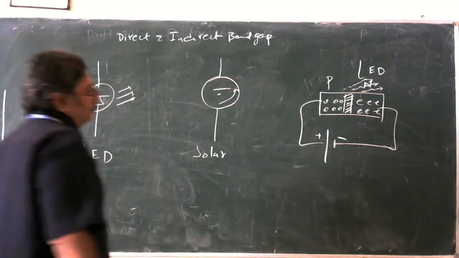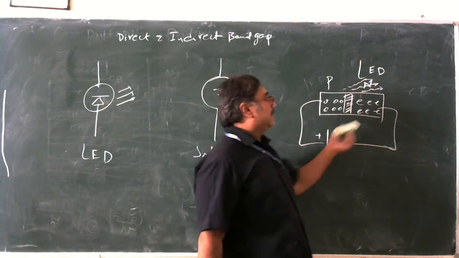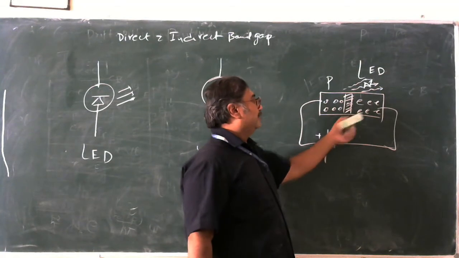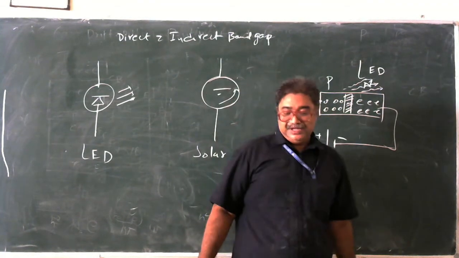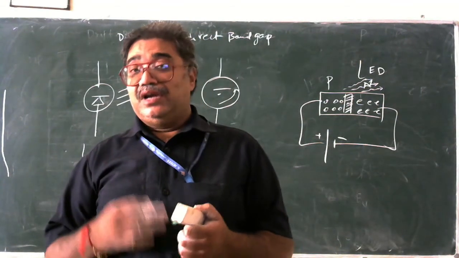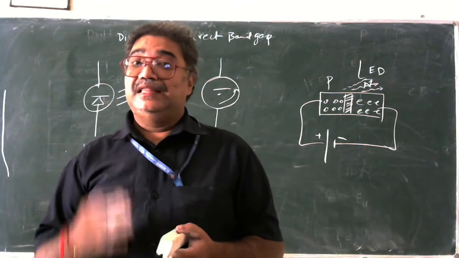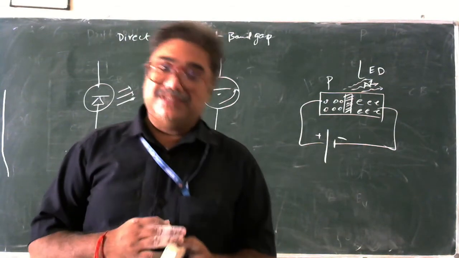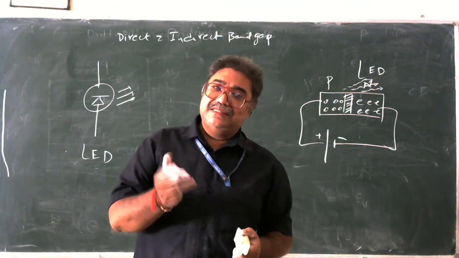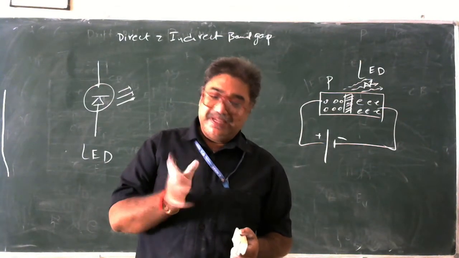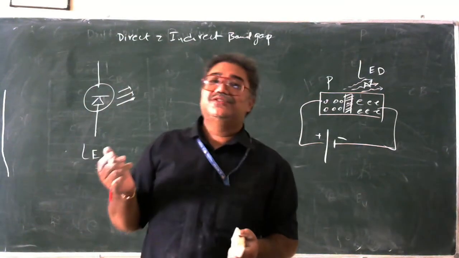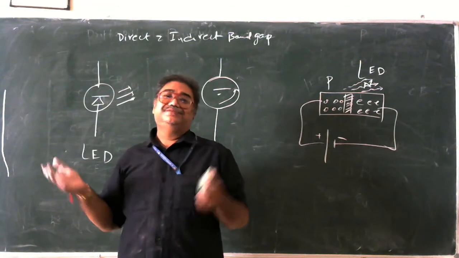LED works as your P type is connected to positive terminal, N is connected to negative terminal, and therefore this positive is trying to push the holes, and electrons are trying to push towards the junction, and electron and hole are going to combine together, and therefore recombination and generation happens. The time between this recombination and generation is so fast that a very high amount of energy is produced, and that high energy is going to correspond to a high frequency, and that high frequency is going to produce the optical ranges, and therefore we are going to get the light as the output.